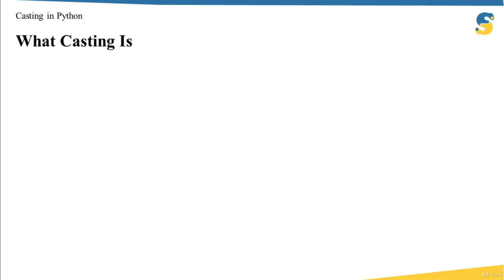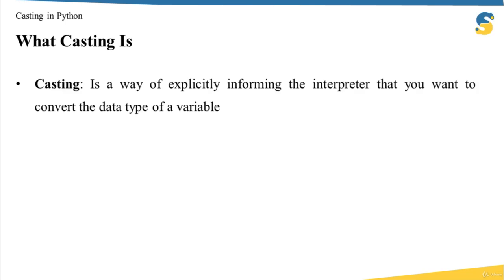What's casting? Casting is a way of explicitly informing the interpreter that you want to convert the data type of a variable. We know that we have a lot of data types in Python, like integer, float, list, tuple, dictionary, and so on. And we need a way to convert one type to another, and this is known as casting.